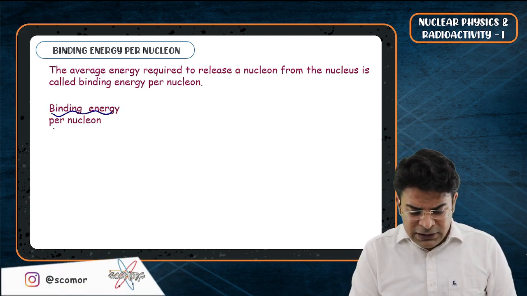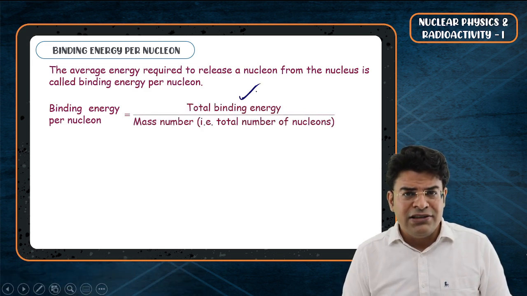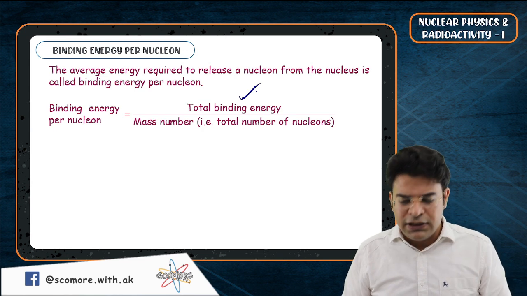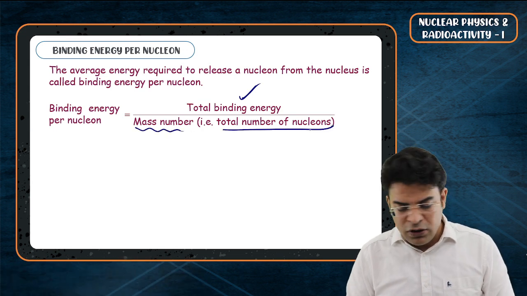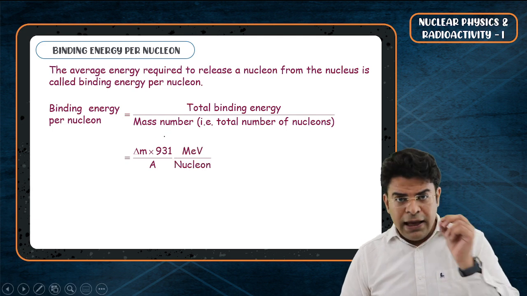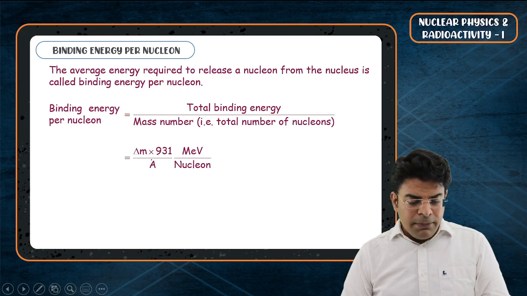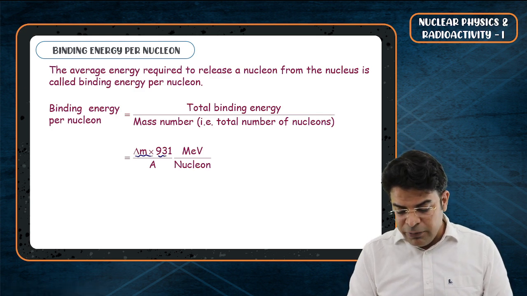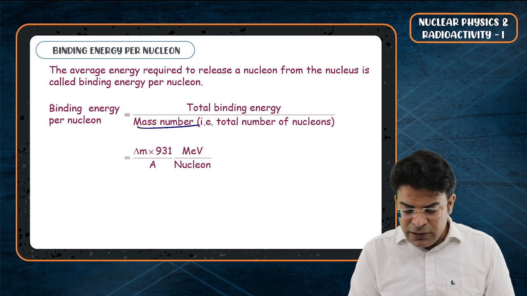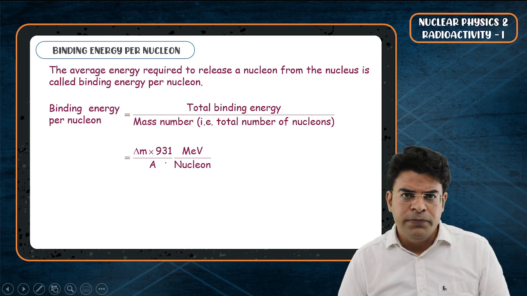Now, the binding energy per nucleon, as the name itself says, is nothing but the total binding energy upon the total number of nucleons. And the total number of nucleons is nothing but the mass number. Now, bachcho, we know that if the mass defect is given in AMU, we can write the binding energy as delta M into 931 mega electron volt. And let's say the mass number is A, so we divide it by A. This becomes your basic formula.